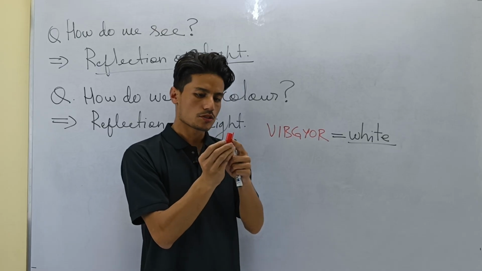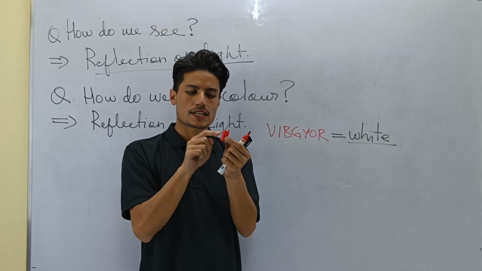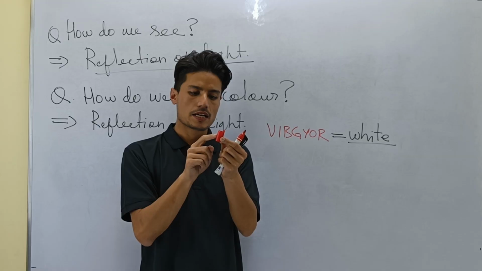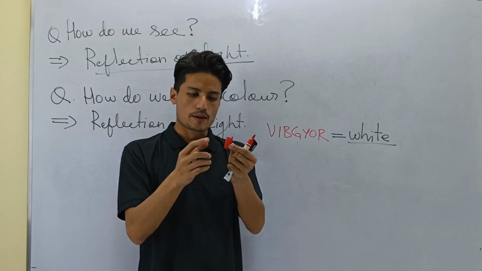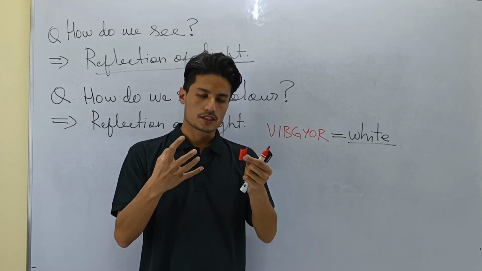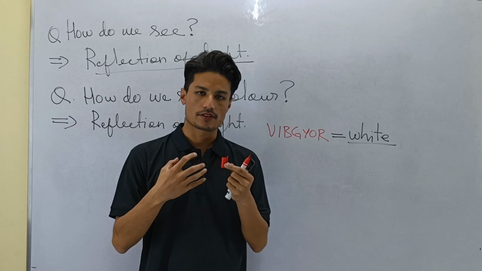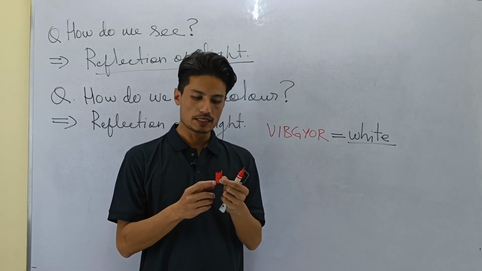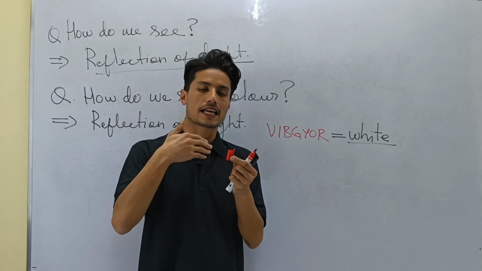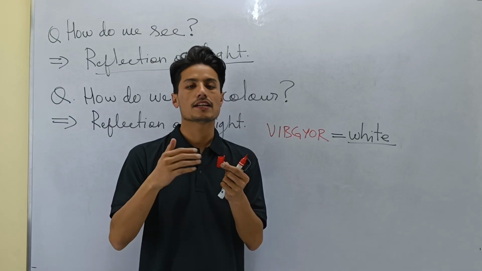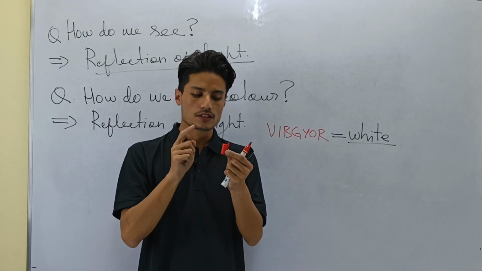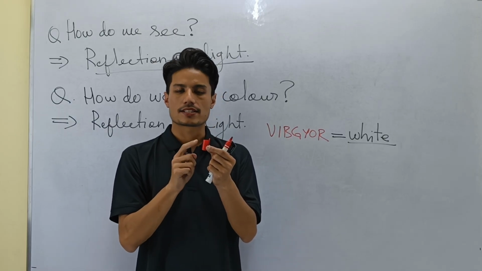Now, with this marker, this object, sunlight falls on this cap. So all the colors go inside this cap. Now this cap has absorbed all the colors. This cap has kept all the colors to itself, except red. So it is reflecting red, and that is how this cap gets its color.